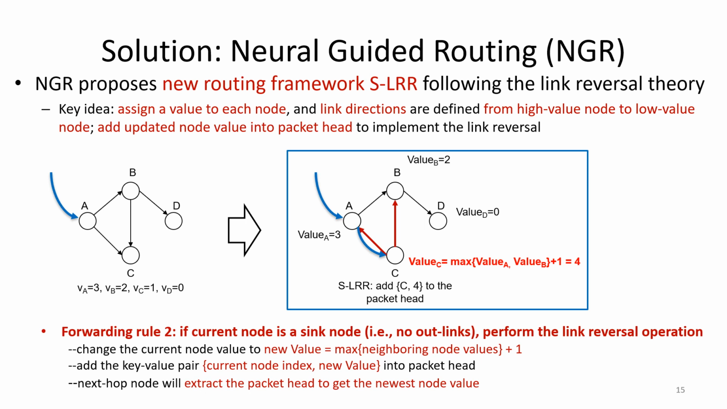The link reversal operation is realized by changing the current node value to a new node value. Actually, we simply set the new value as the maximum of the neighboring nodes plus 1, so that the new value is larger than all the neighboring nodes' values. We add this new updated node value into the packet head, so that the next hop node will extract the packet head to get the newest node value.